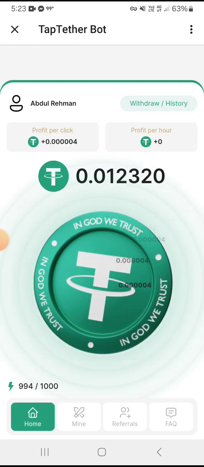Hopefully you like it, you love it. You need to tap to earn free USDT from here.